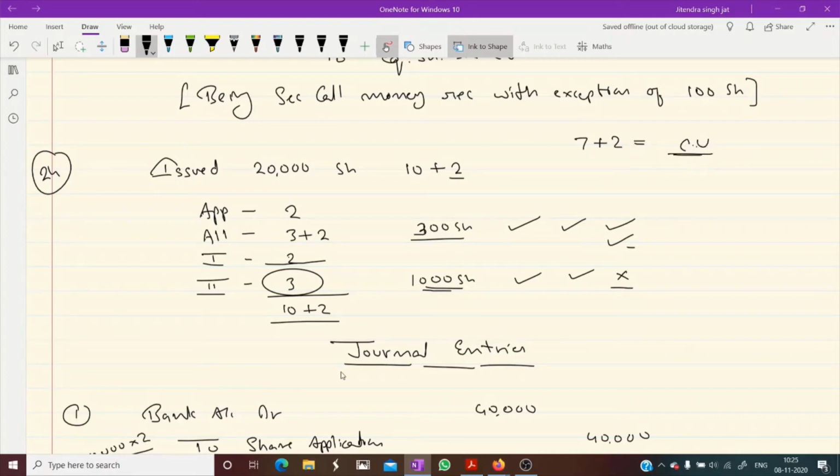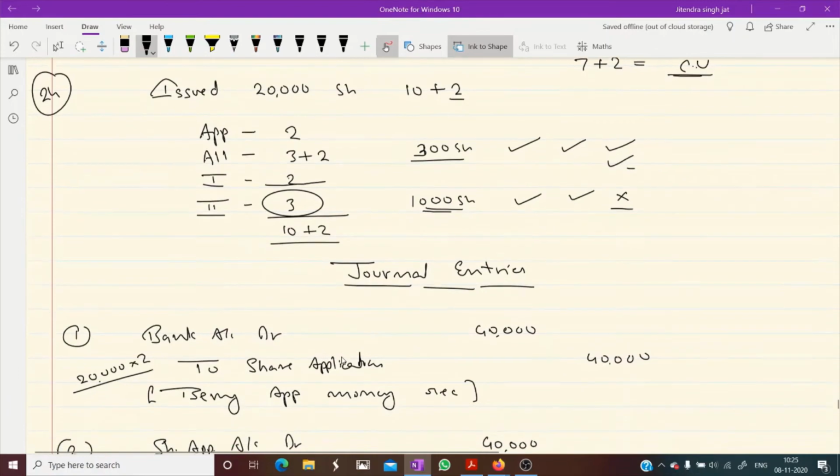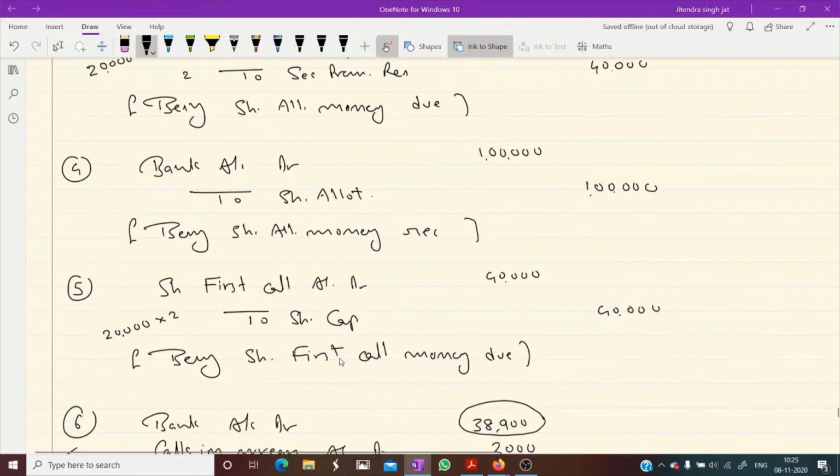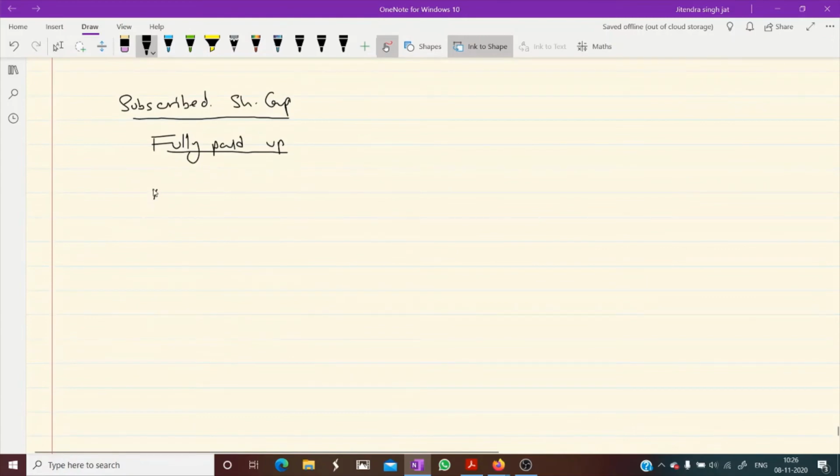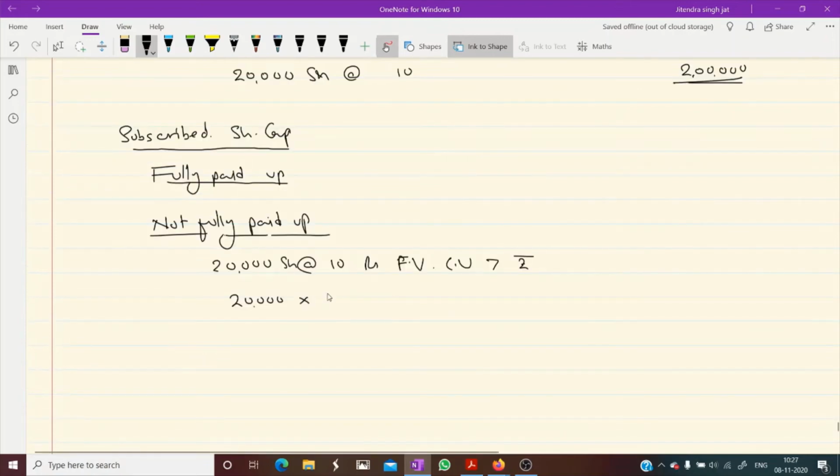So when called up is given, we do not write anything in fully paid up. We directly write in not fully paid up, because in fully paid up, what happened? When the full value is received, then it is recorded. Now 20,000 shares are there. Now we can write directly, 2 7